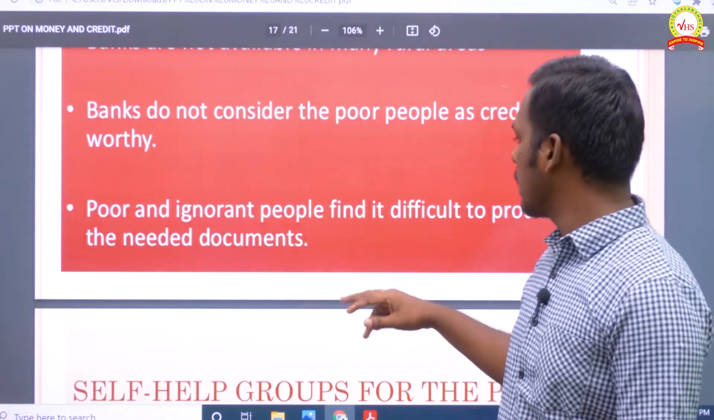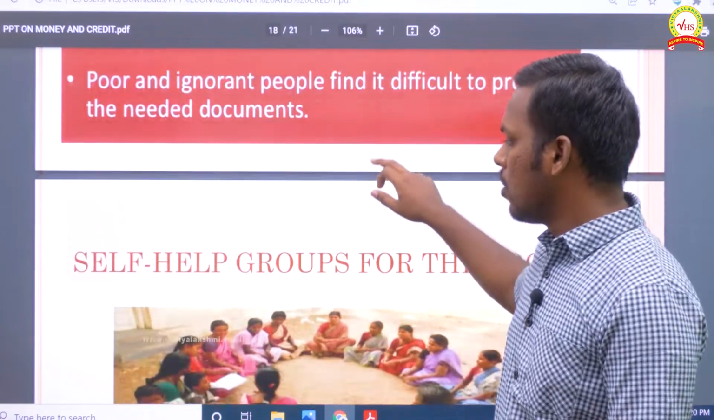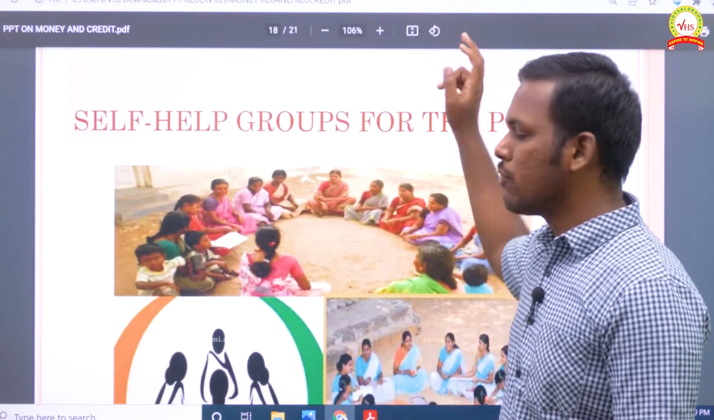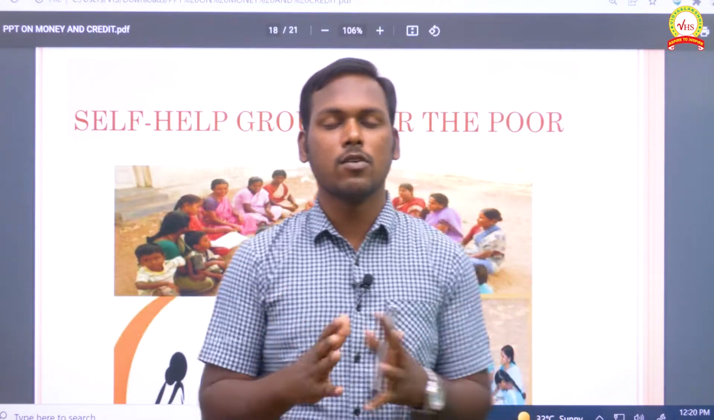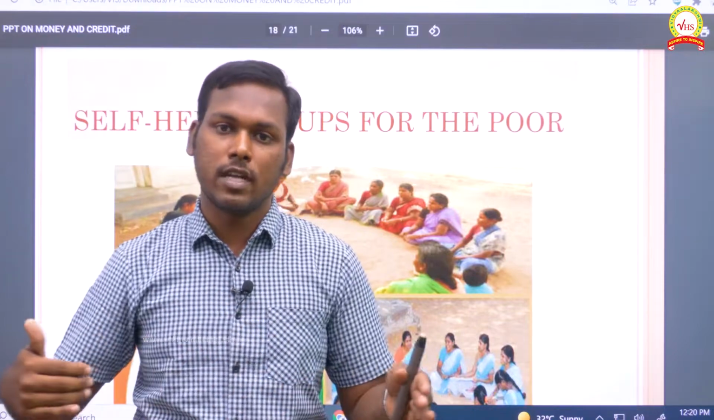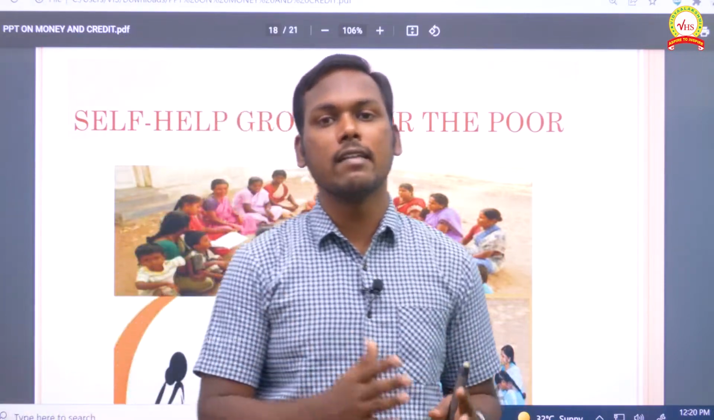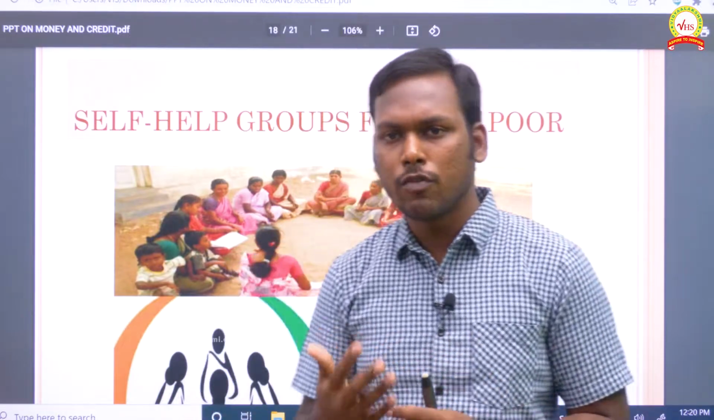Poor and ignorant people find it difficult to produce the needed documents, obviously. So poor people can't afford all those documentations which are required by the government. These are all the problems faced by poor people. So that is the reason there is a huge gap between the poor households and the formal sectors. But the rich are making use of it.